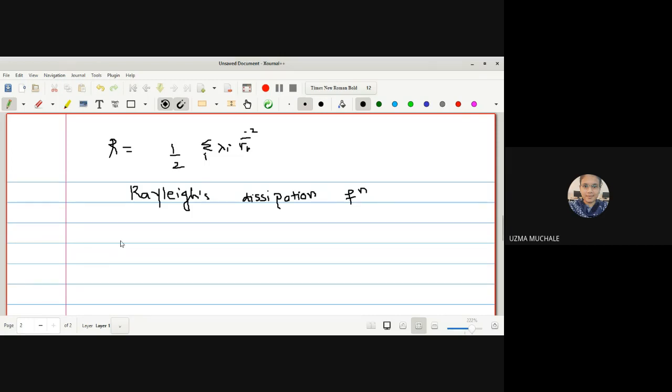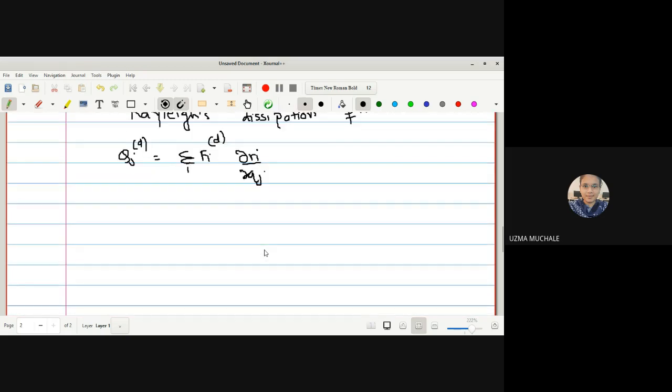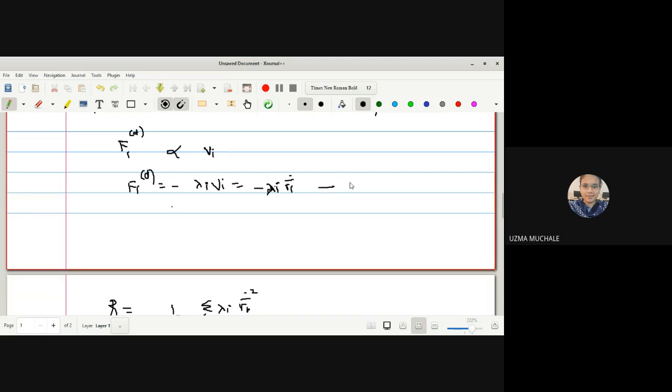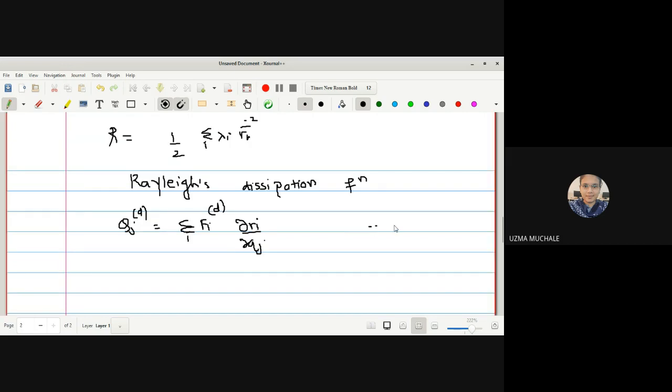Now here, as we have dissipative forces, the component of the force will also be written in the form of the dissipative force, that is minus dou R by dou R_i dot... Now simply I have to write down the value of F_i^d. What is the value of F_i^d we have written? Okay, let me name it equation 1. Using our equation 1, we get Q_j^d is equal to summation over i of minus lambda_i R_i dot into dou R_i by dou Q_j.